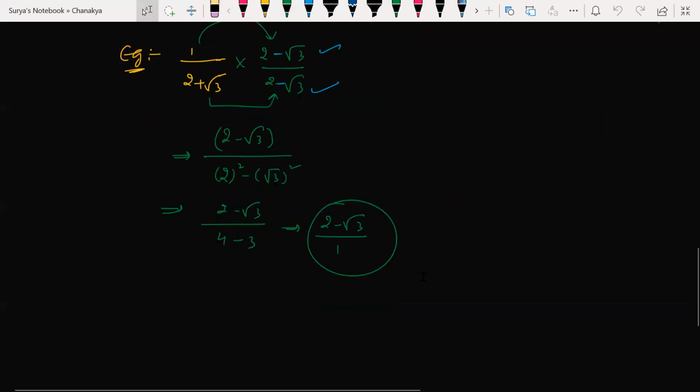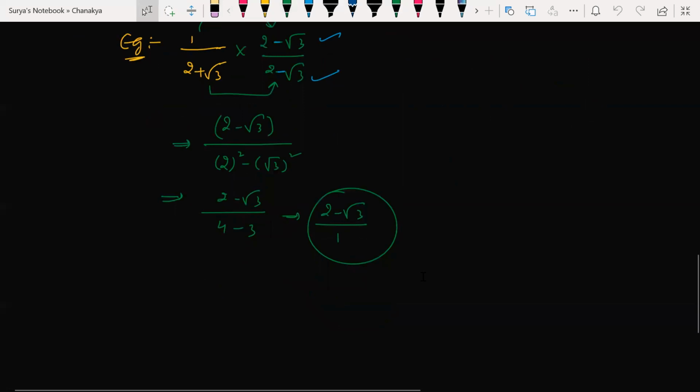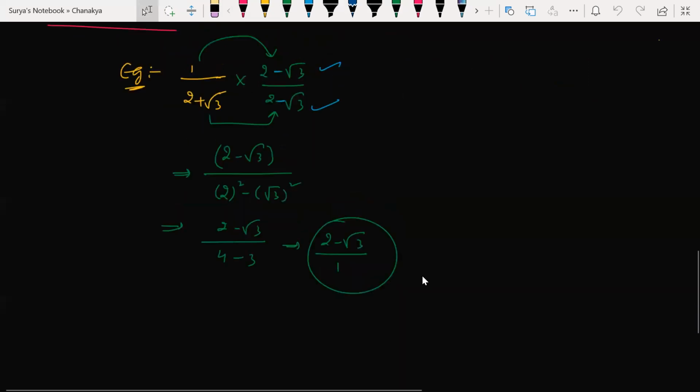Just that is a general point. Okay. Now here, what is the rationalization concept? Multiplying and dividing with the same number with a different sign. If I have minus here, I would have kept plus here. Okay. Understood my point?